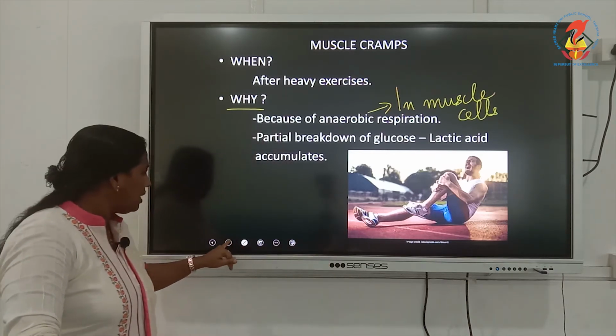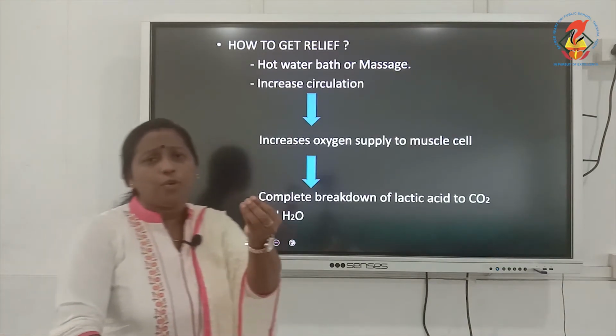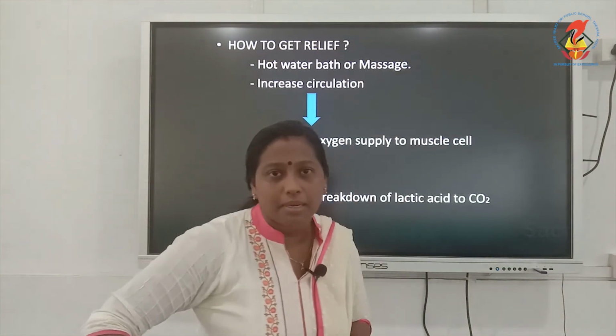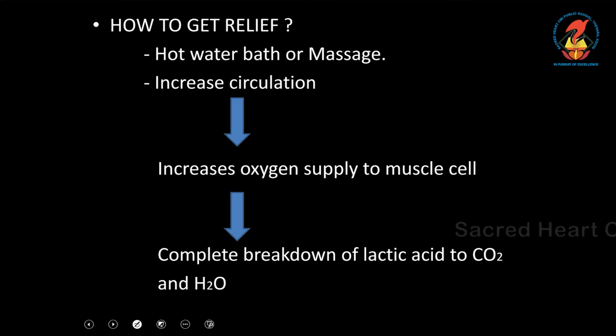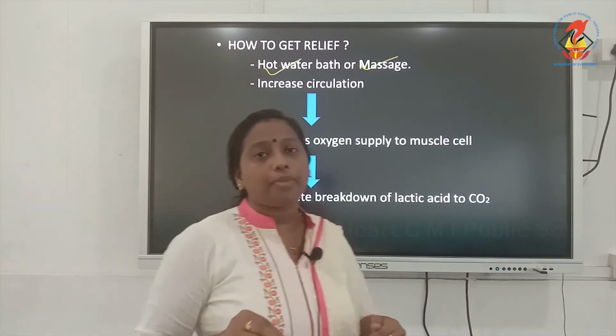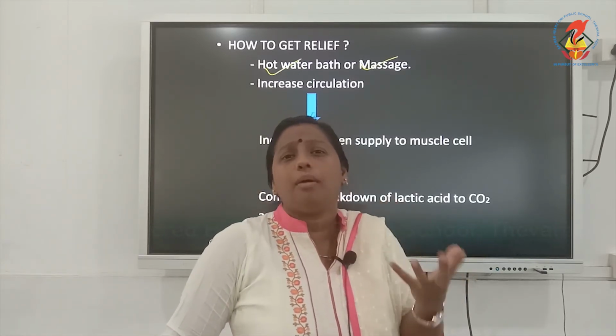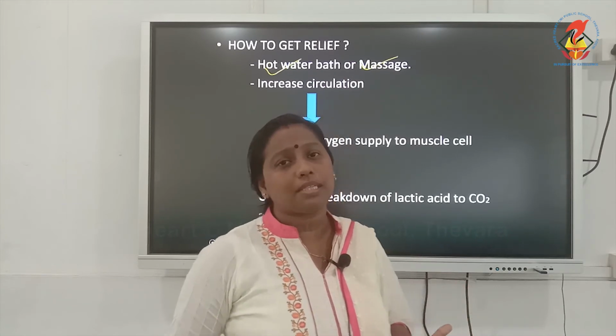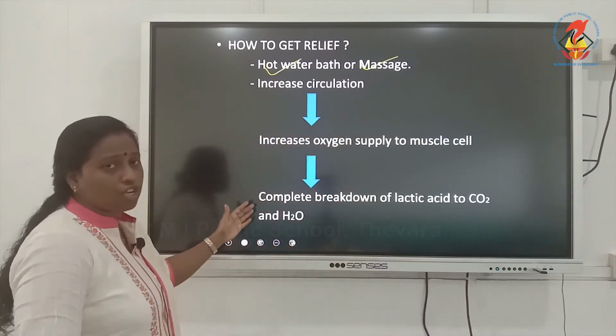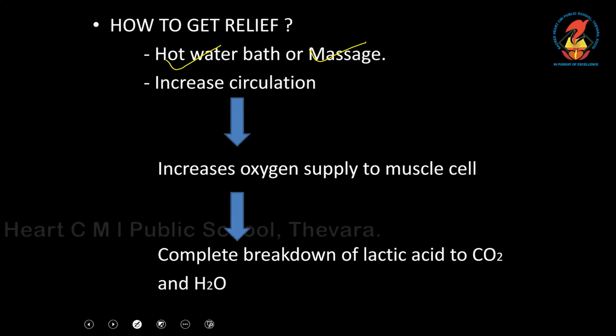This muscle cramp is very simple to handle. By doing simple techniques you can get relief from a muscle cramp. Either by taking a hot water bath or by a gentle massage, you can get relief from this muscle cramp. Now what happens during these processes, how is your body getting relief from this muscle cramp? Just observe this flow chart. By doing a small massage or by taking a hot water bath, what is actually happening in your body?